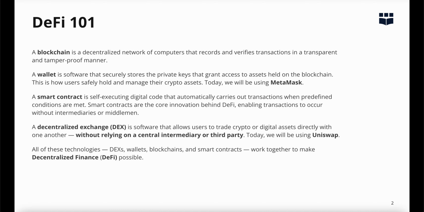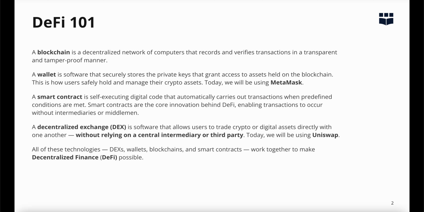A blockchain is a decentralized network of computers that records and verifies transactions in a transparent and tamper-proof manner. A wallet is software that securely stores the private keys that grant access to assets held on the blockchain. This is how users safely hold and manage their crypto assets. Today, we will be using MetaMask Wallet.